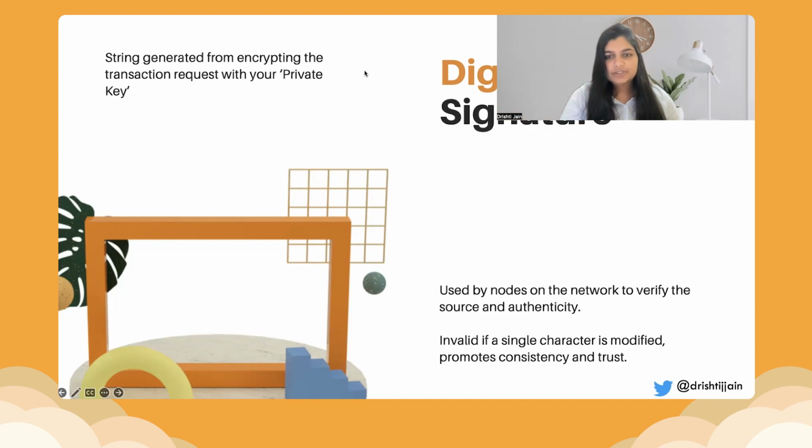Now, a digital signature becomes invalid even if a single character is modified. This ensures that there's consistency as well as trust in the digital signature. And this enables authenticating the nodes across the network, and also verifying the source of any transaction, any information, any data that we are storing in our blockchain.